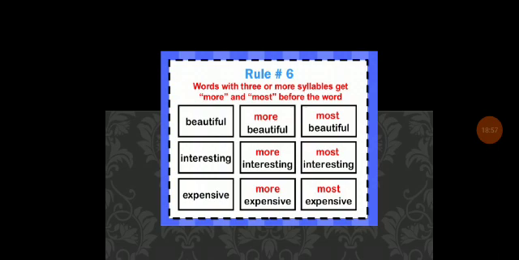Next one, expensive, more expensive, most expensive. Expensive has three syllables. So words with three or more syllables get more and most before the word.